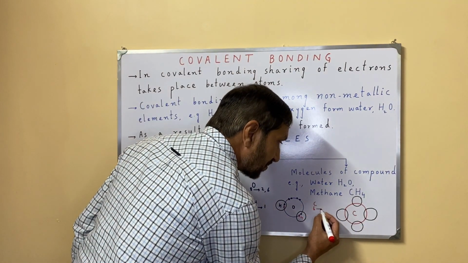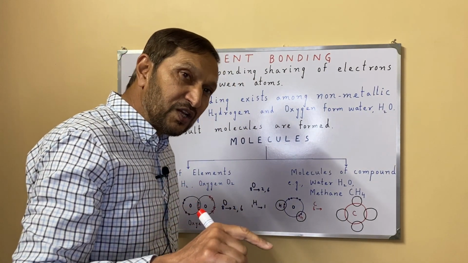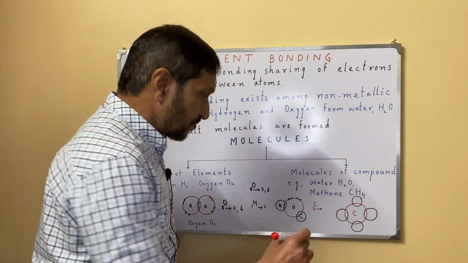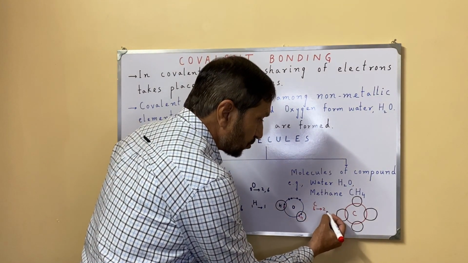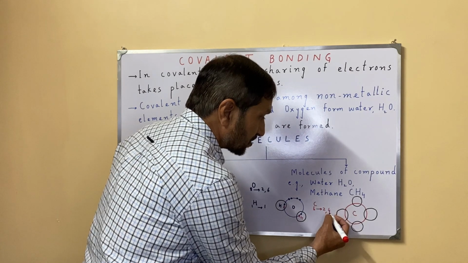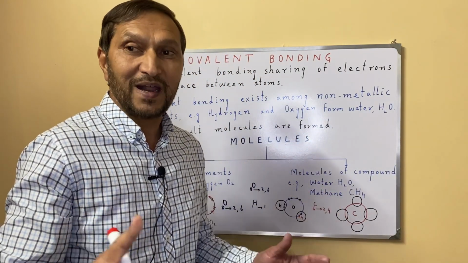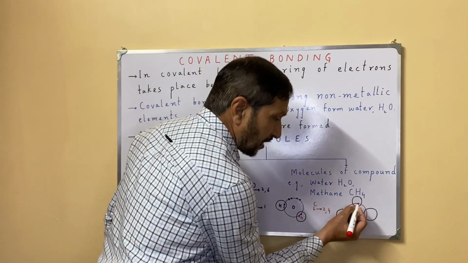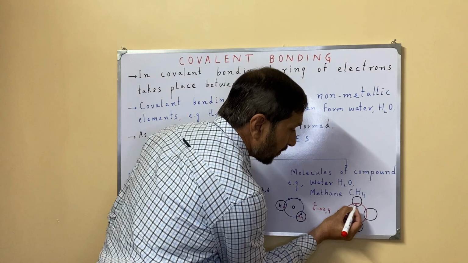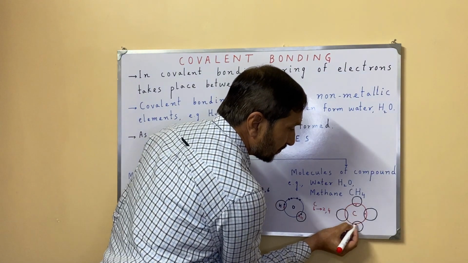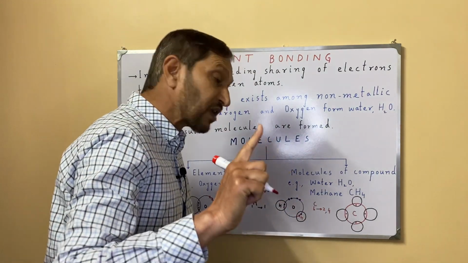And what will be the arrangement of electrons? What will be the electronic configuration of carbon? Because it is having 6 electrons, the first shell has 2 and the second shell has 4 electrons. It means that carbon has 4 electrons in the valence shell. Now I am drawing these 4 electrons: 1 electron, 2, 3 and 4 electrons of carbon.